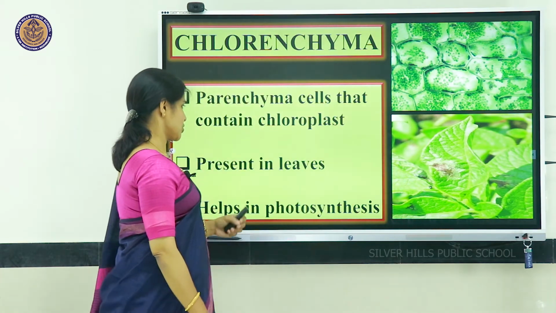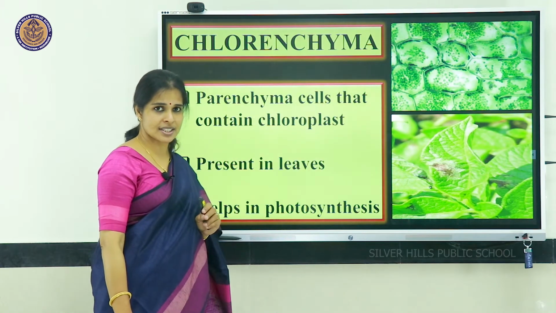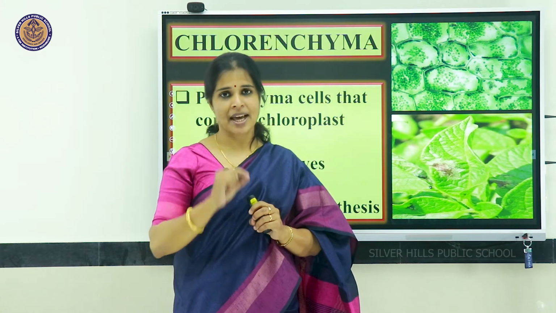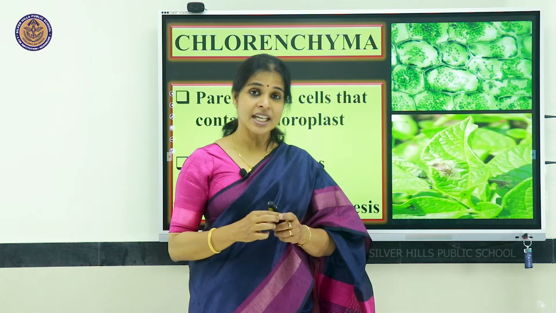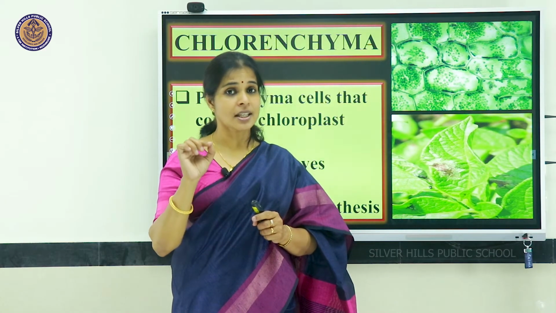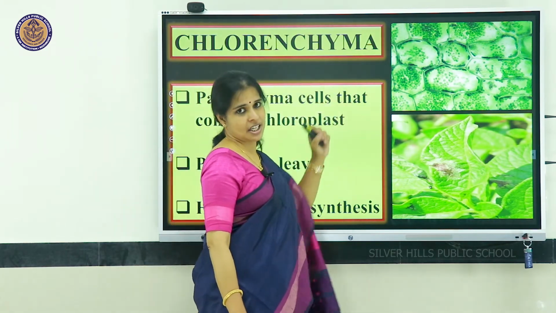What is the role of these tissues? Normally, these tissues help in photosynthesis. Photosynthesis takes place in plant leaves where green pigments are present. Green pigments are chlorophyll pigments which are present in chloroplast. This chloroplast is present in the parenchyma.